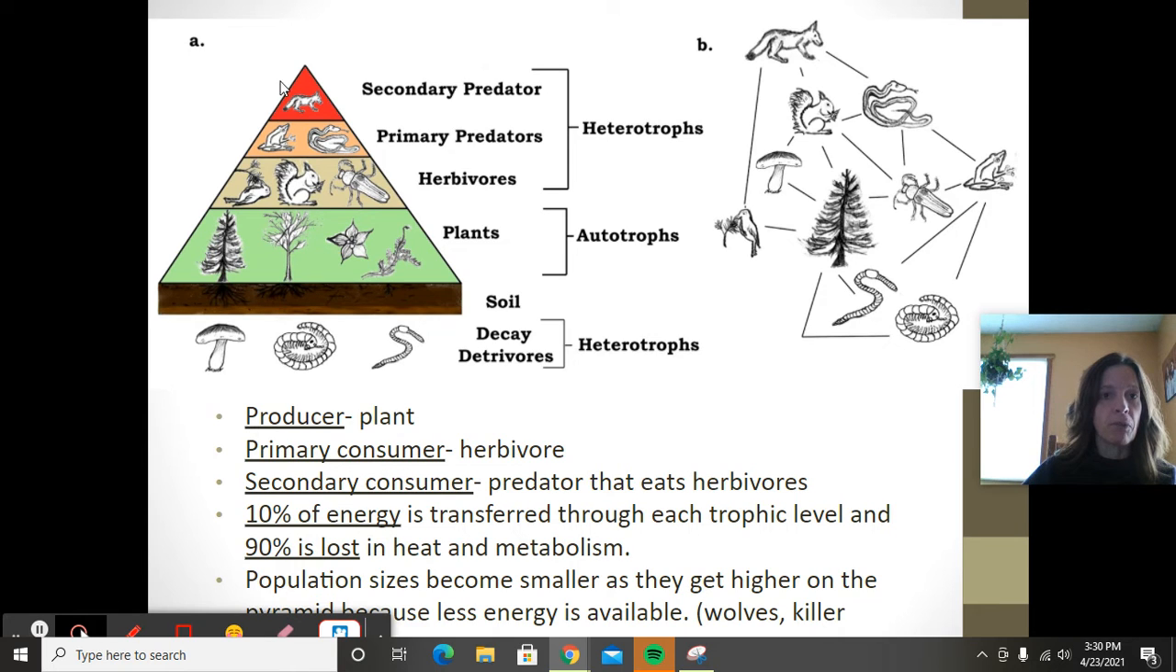So as you go up the food chain, the population sizes become smaller as you get higher because there's less energy. For example, if you think of the wolf population, there's not a lot of wolves because they're not getting a whole lot of energy from the food that they eat. If you think of killer whales, same idea. Something like a blue whale that eats a lot lower on the trophic level is going to be able to get a lot bigger.